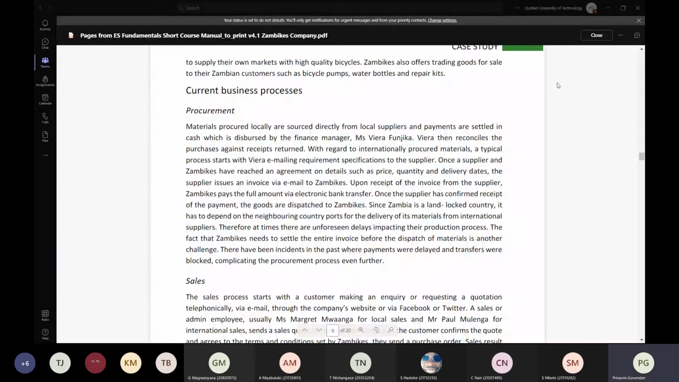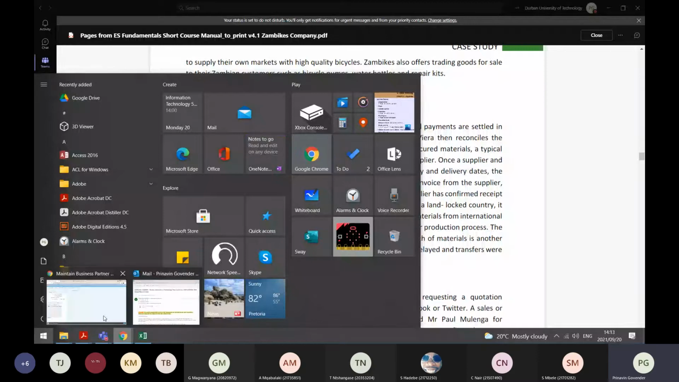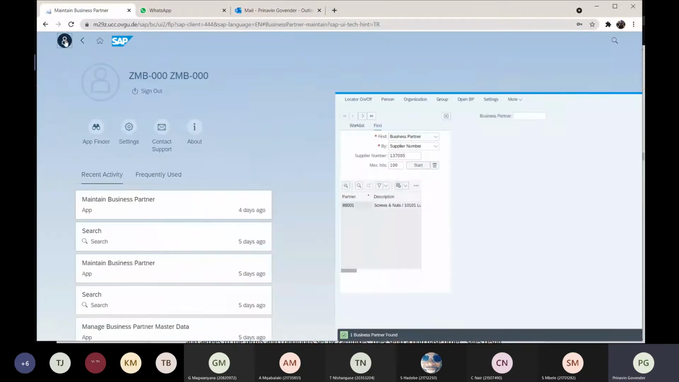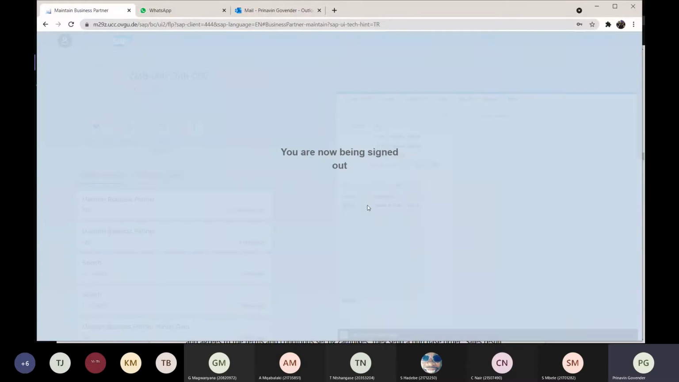Now, what I'm going to do is log into my S/4HANA. So let's just log out and pretend like I'm logging in for the first time. And here I am in S/4HANA. I want to log out. Right. So I'm being signed out and I'm going to sign in.